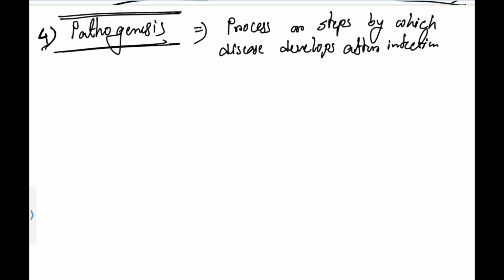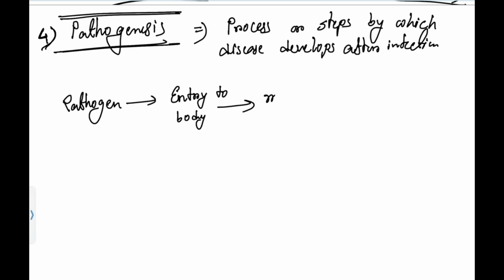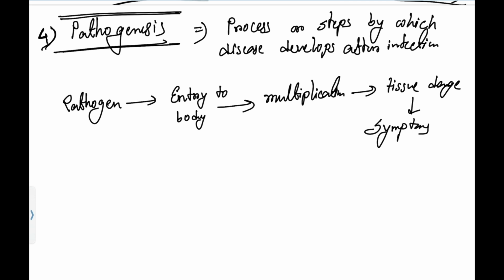Let's give an example with micro pathogens. The pathogen takes entry to the body. Once it enters, it starts multiplying. After multiplication it causes surrounding tissue damage. Tissue damage means showing symptoms; it will show symptoms.